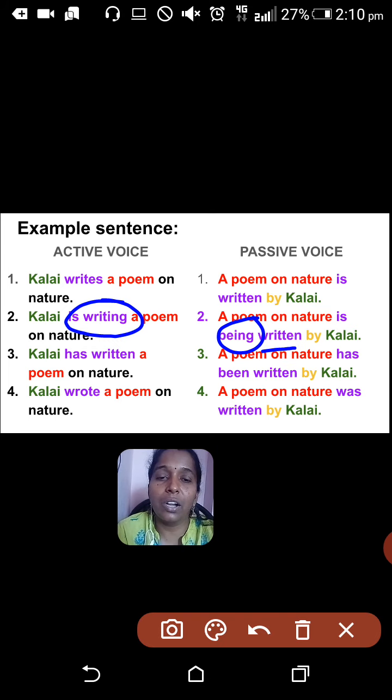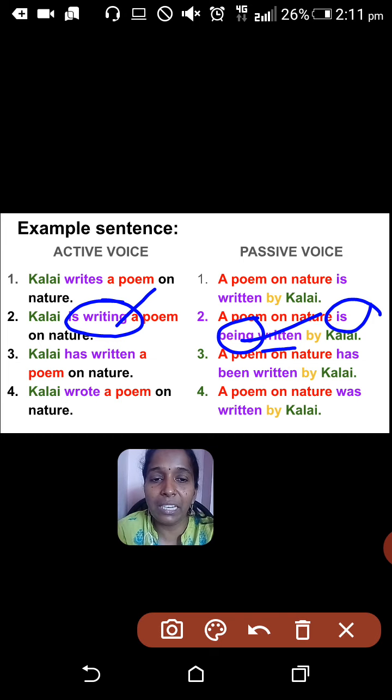And the other rules are common. Changing the object to subject, subject to object, changing the main verb to its V3 form, adding by, all these rules are common. Only the helping verb change I am making here. Is writing denotes present continuous tense. I am changing it into passive voice like this.